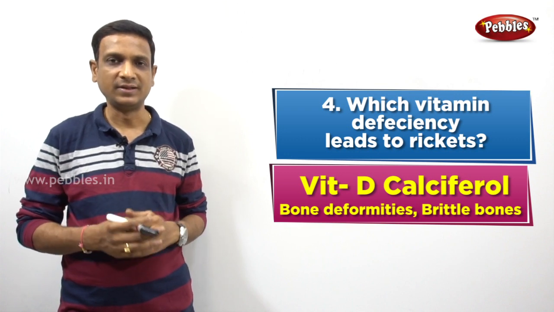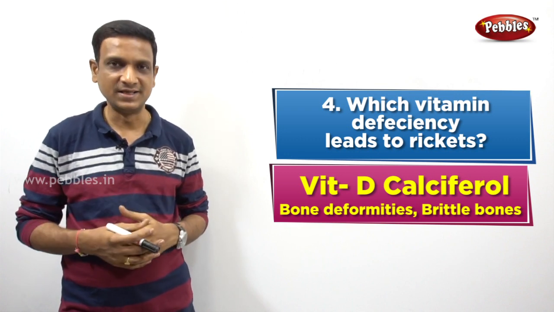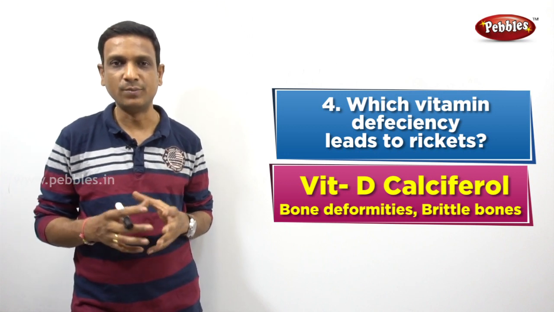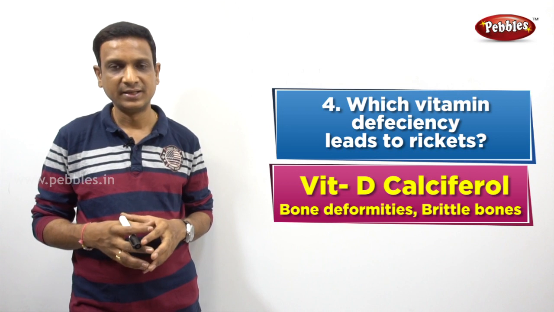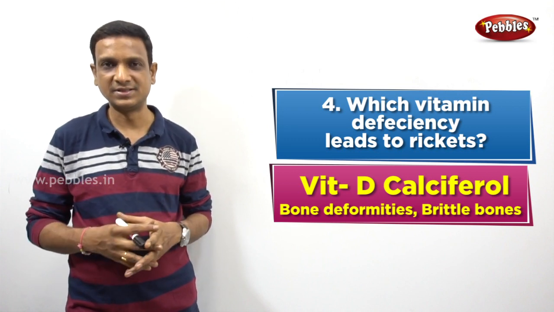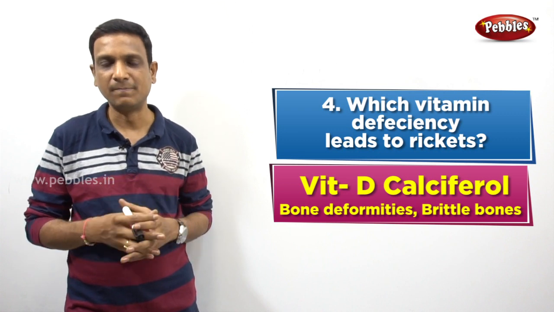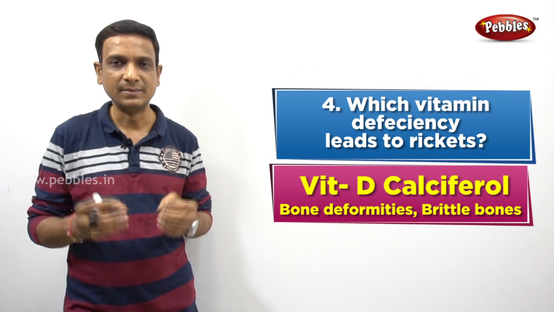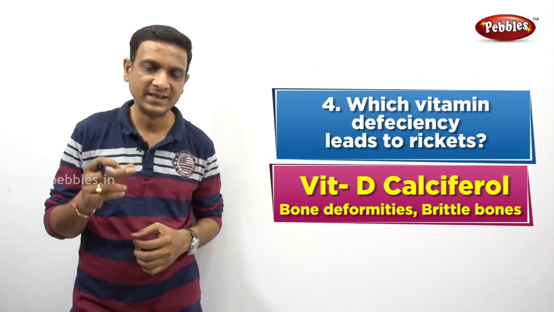Calciferol. The chemical name of vitamin D is calciferol. Calciferol is very important to maintain good bone health. If vitamin D is deficient, bone deformities happen and the bones become brittle and easily breakable. The bones easily break due to the deficiency of vitamin D.